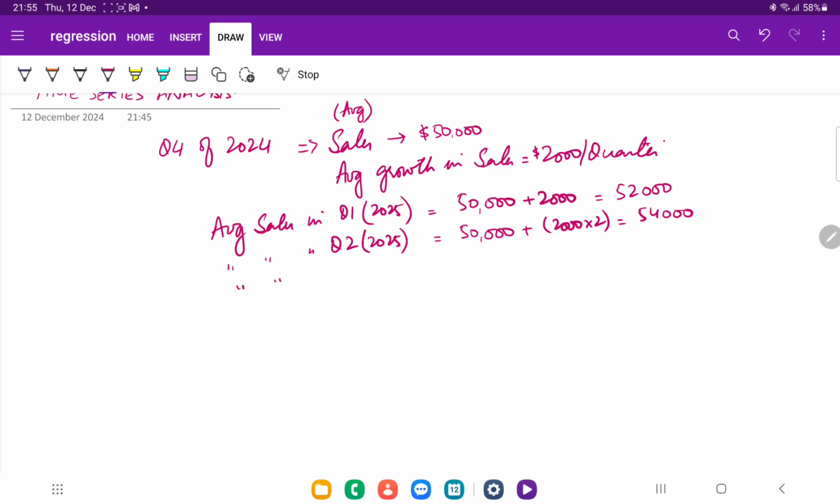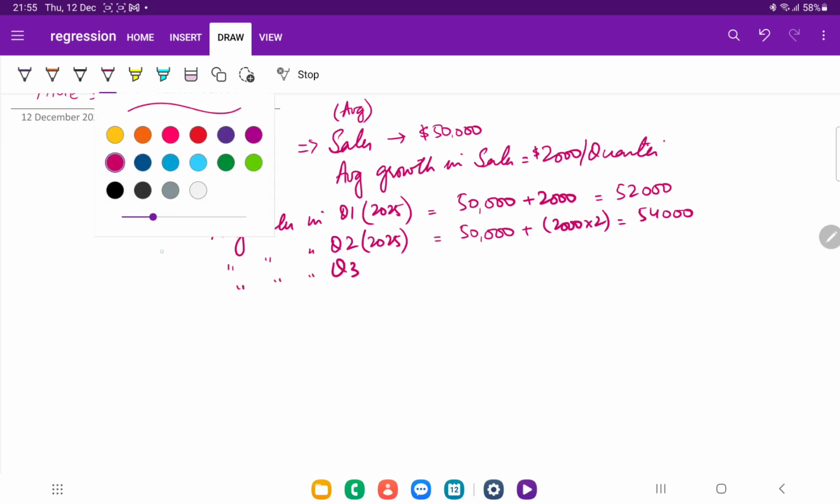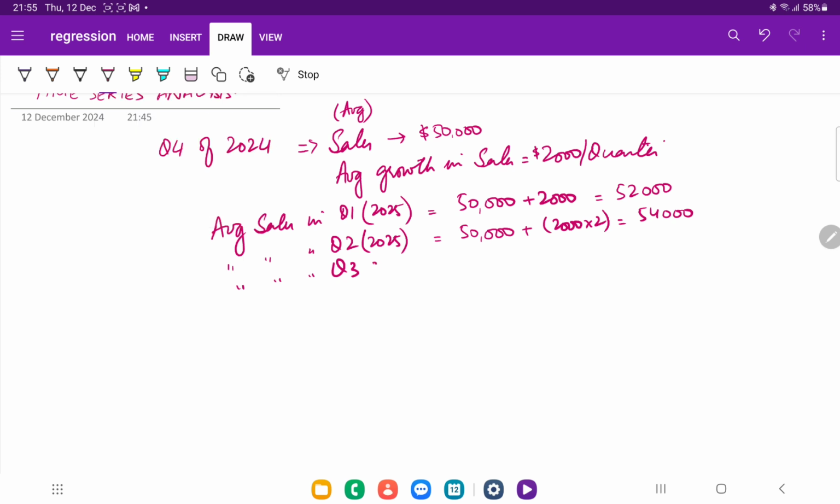And if I keep continuing like this, for example, what will be quarter 3? In quarter 3 you will say, okay, fine, this will be around 50,000 plus one more time of growth, so 2000 times 3, right? It will be around 56,000 and so on, right? You will increase the number of quarters and your sales will continue to increase by 2000 units per quarter, right?